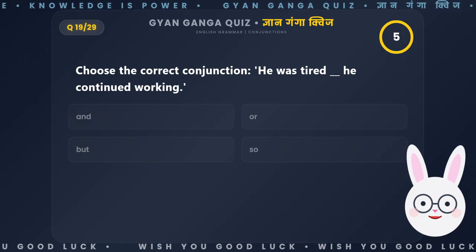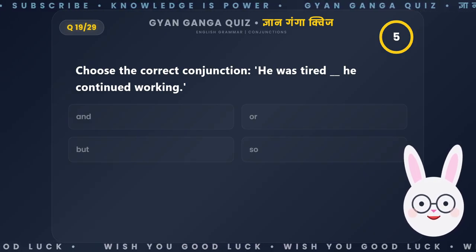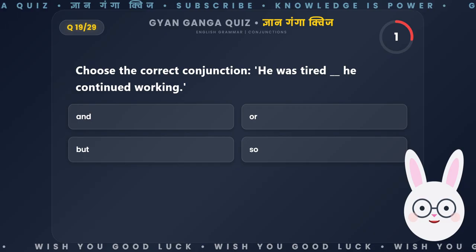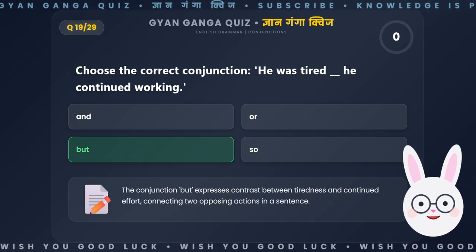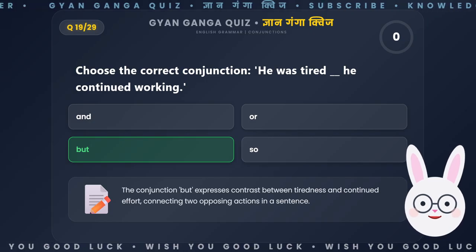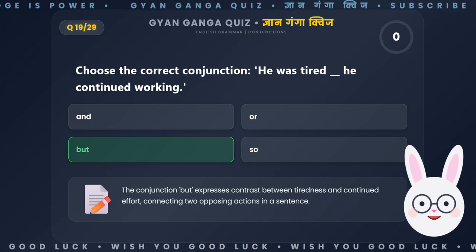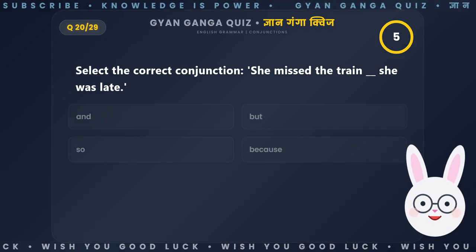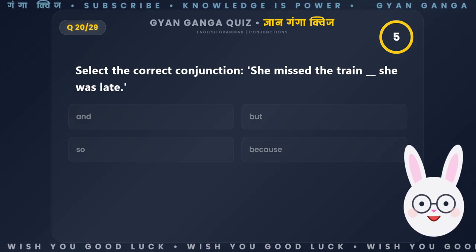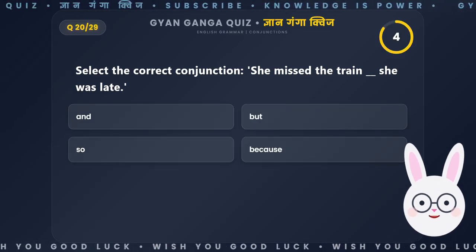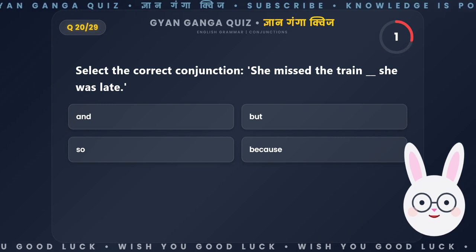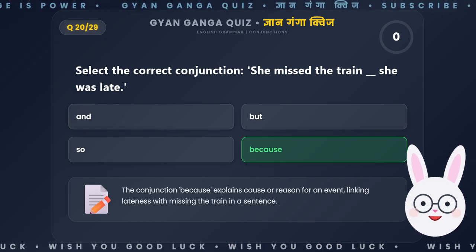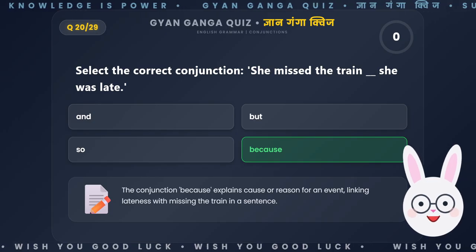Choose the correct conjunction. He was tired __, he continued working. The conjunction but expresses contrast between tiredness and continued effort, connecting two opposing actions in a sentence. Select the correct conjunction. She missed the train __, she was late. The conjunction because explains cause or reason for an event, linking lateness with missing the train in a sentence.